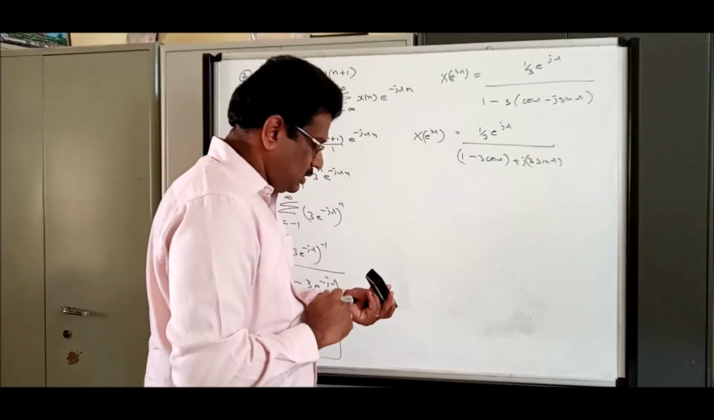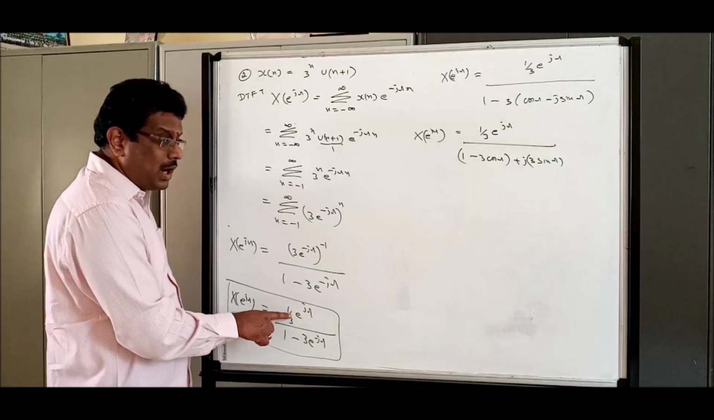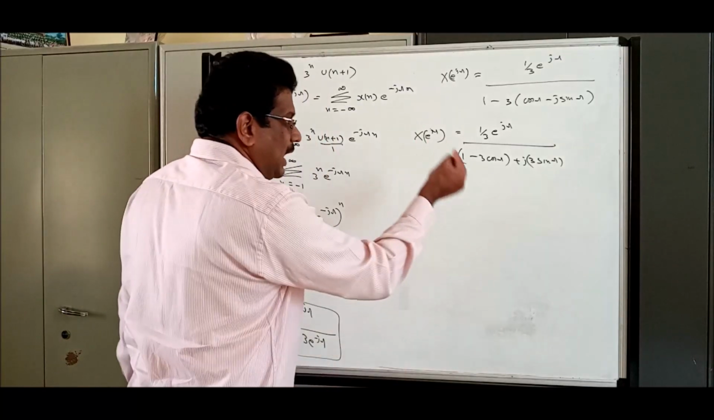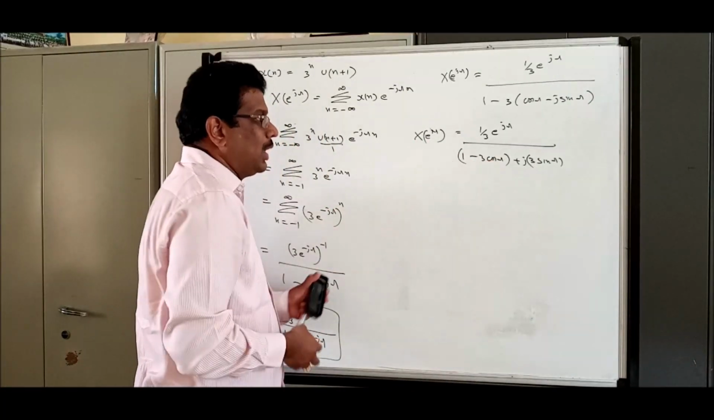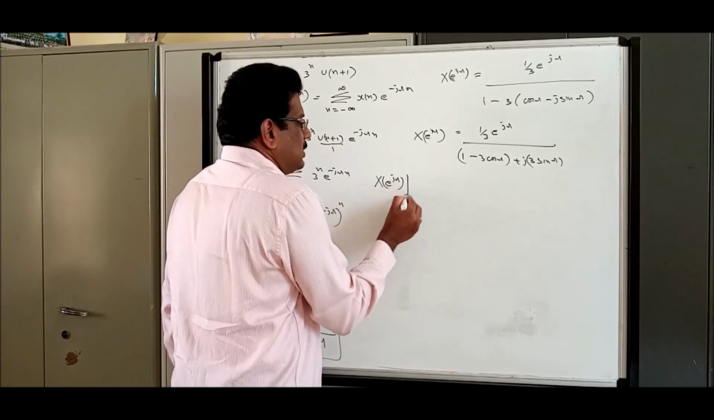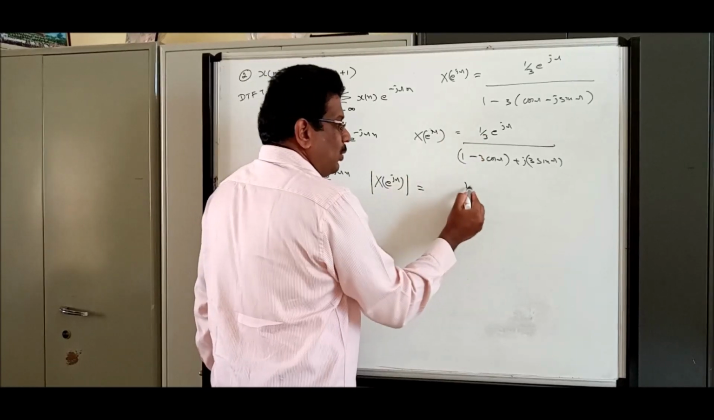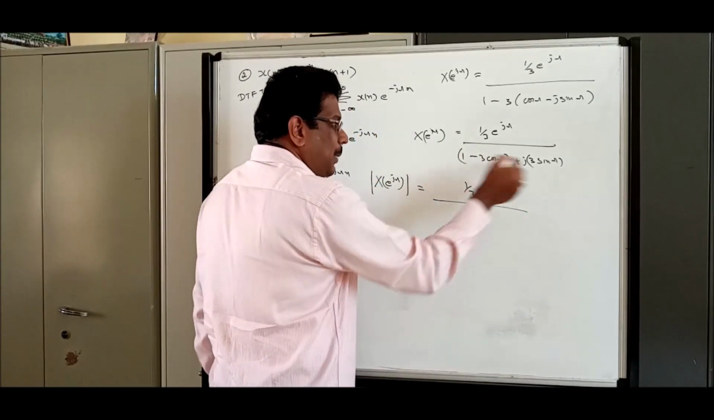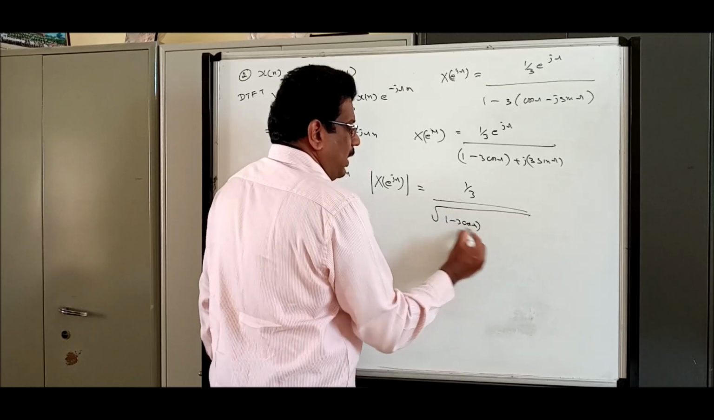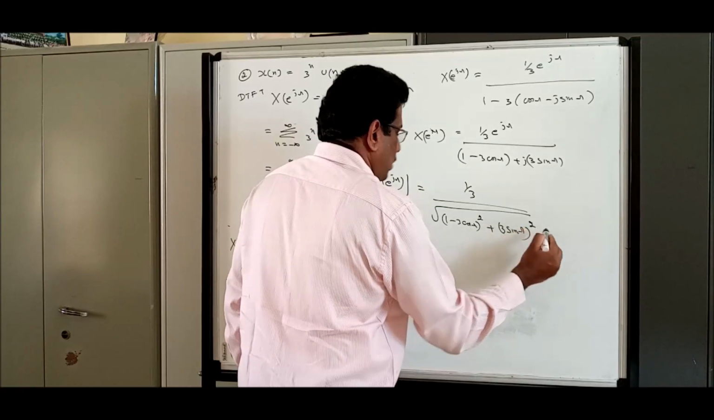Don't ask, sir, why you converted this e as cos and sin, why not this e? Because in the numerator magnitude and angle are visible, in the denominator not visible, so I am going to rectangular form. Now I can directly apply the concept. X of e power j omega magnitude: numerator directly visible, 1 by 3. Denominator: root of 1 minus 3 cos omega the whole square plus 3 sin omega the whole square.